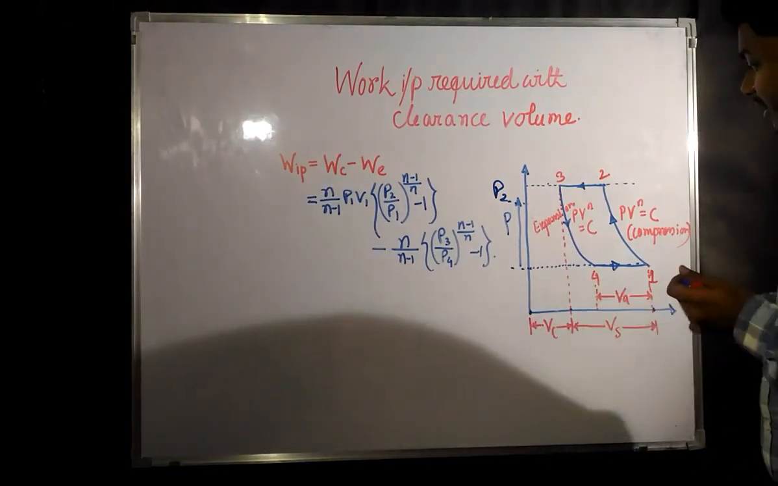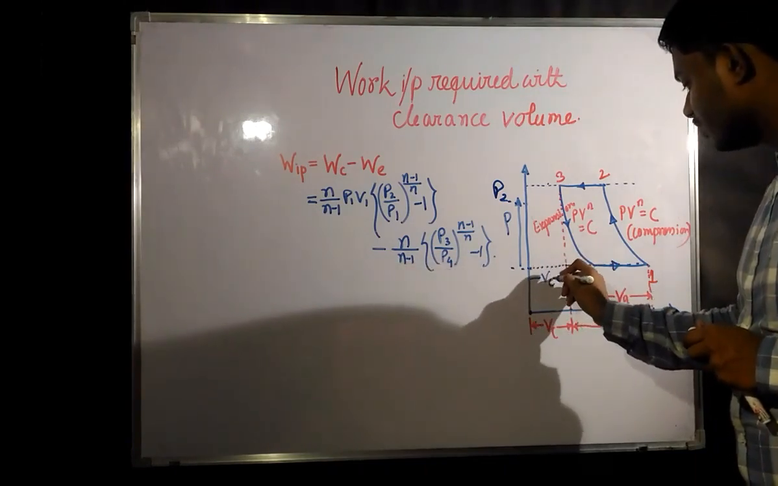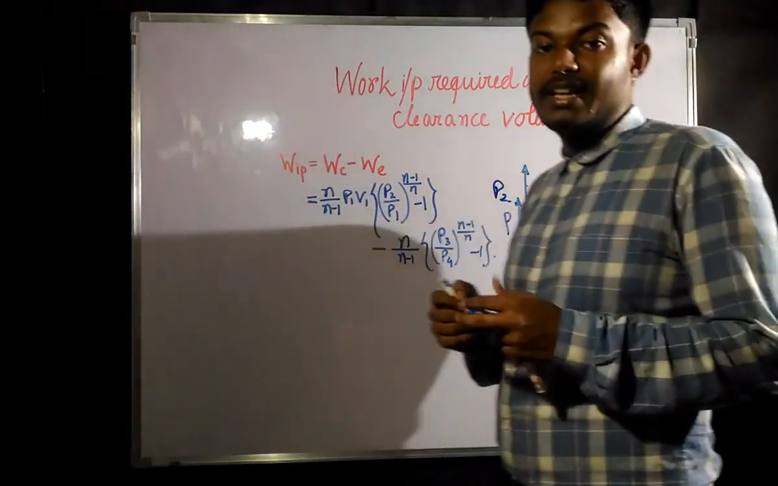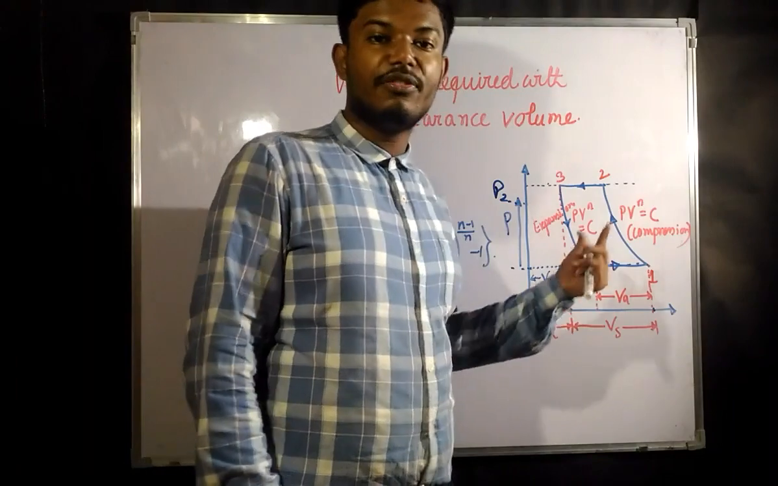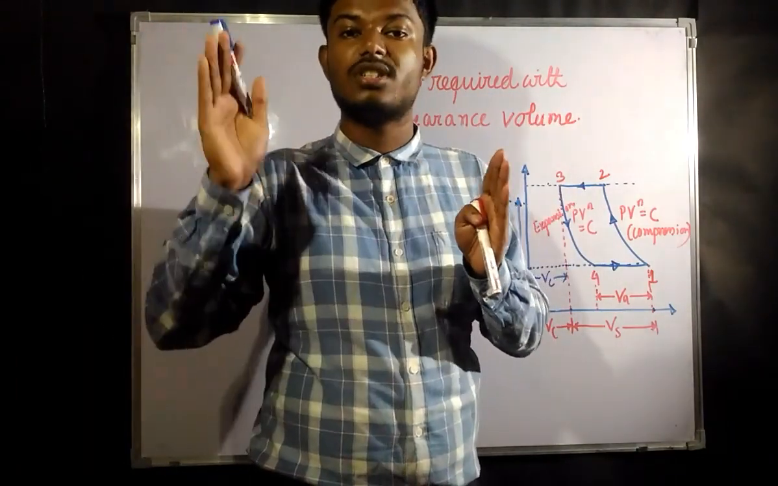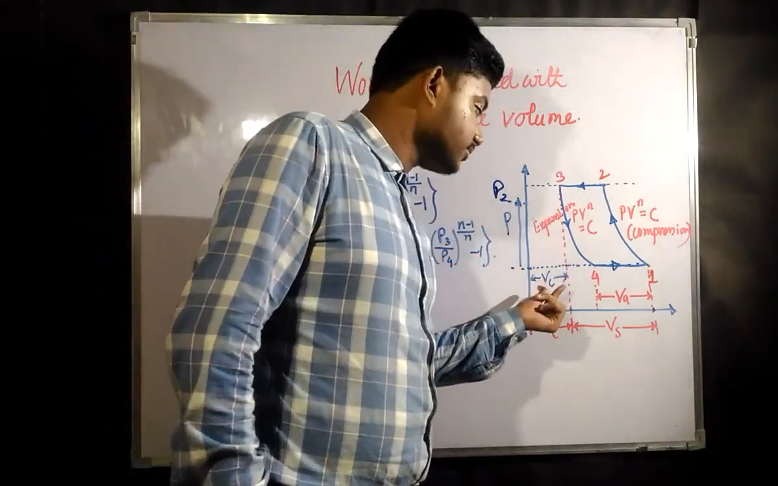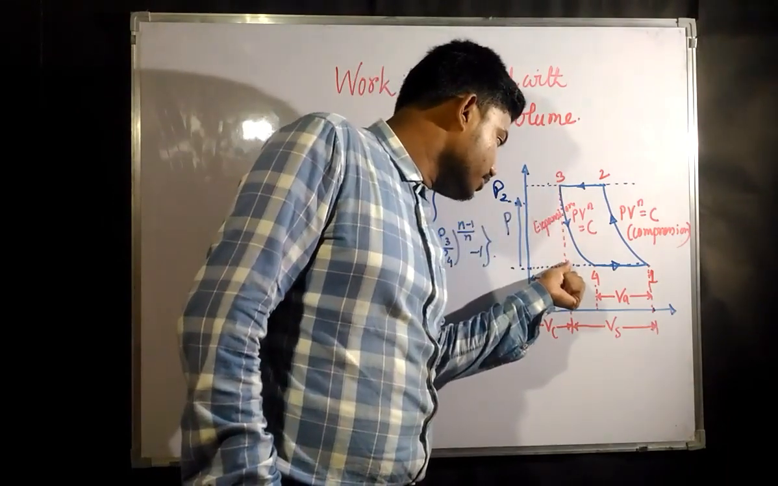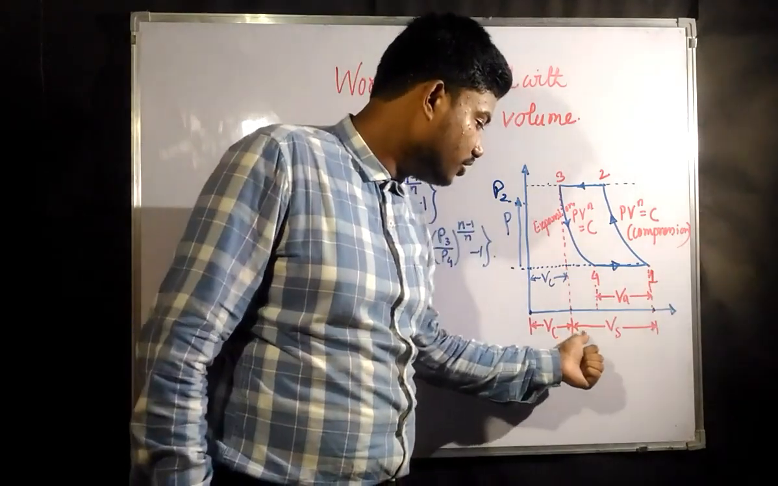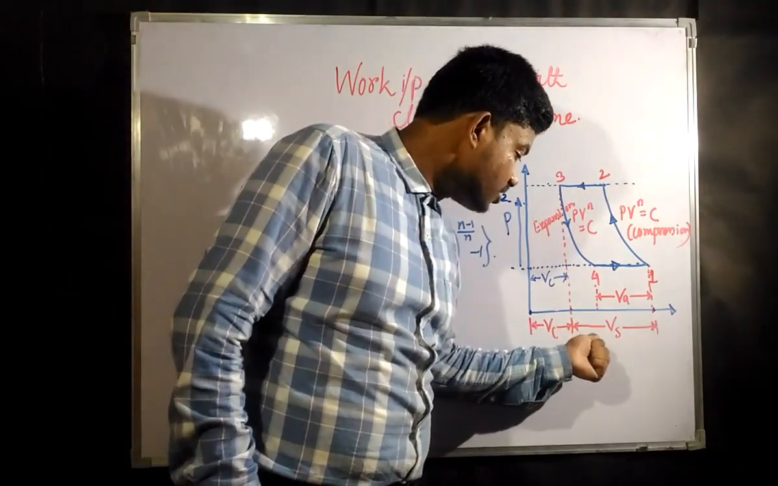Now what happens, this much is the clearance volume. That means in this clearance volume this much volume of air is already there. This much volume of air is already present inside the cylinder before even the suction stroke starts. From this point up to this point there is air, so when the suction stroke starts, that means the swept volume is this, the piston will start from this volume.